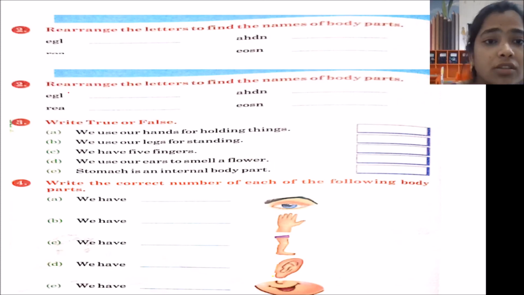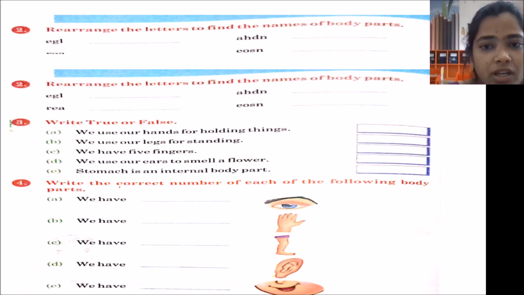Write true or false. We use our hands for holding things. So is it true or false? Yes, true. We use our legs for standing. Yes, it's true. We have 5 fingers. So how many fingers do we have? We have 10 fingers. So what is this now? It's false. We use our ears to smell a flower. Ears to smell it? No, it is false. Stomach is an internal body part. Yes, it is an internal body part. True.